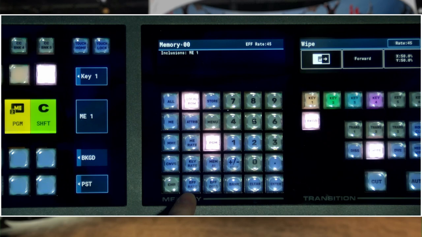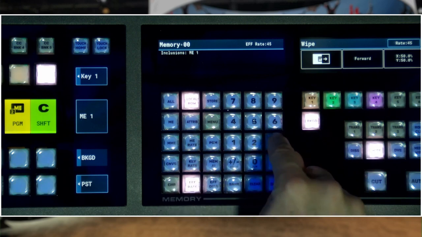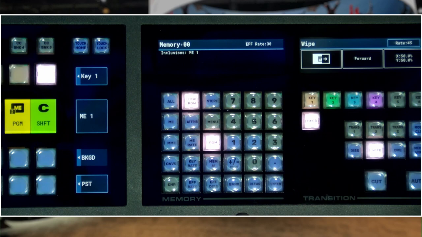We've also got our effects dissolve rate. And so when the switcher is in effects dissolve mode, it is going to use this rate when it doesn't have an attribute built into the memory to use a specific rate. But again, same concept. We press effects rate and we just type in the value. Once we press enter, it will go back into recall mode.